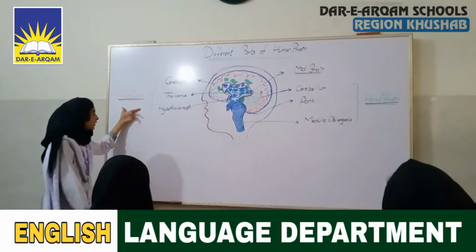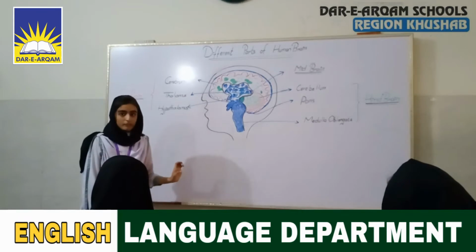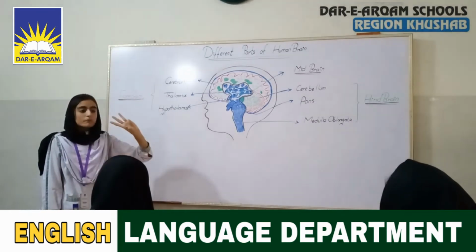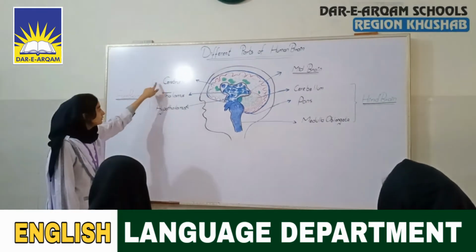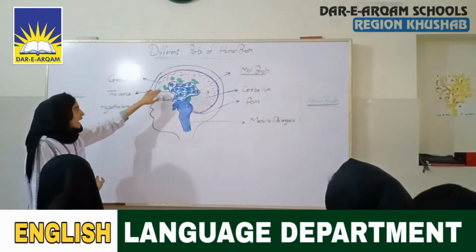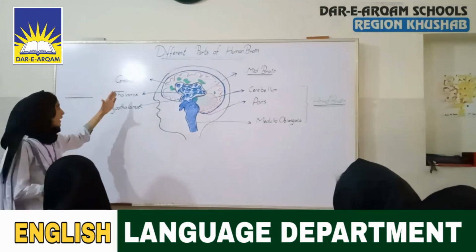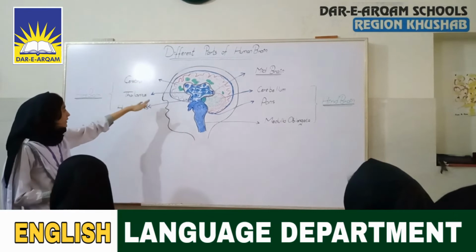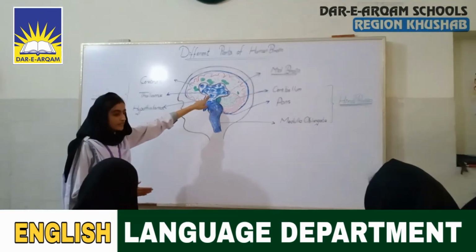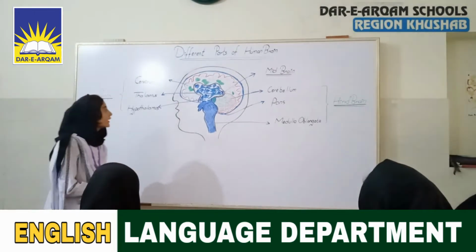First, I will tell you about the forebrain. The forebrain is the topmost part of the brain, and it is divided into three parts: cerebrum, thalamus, and hypothalamus. Here in the diagram, you can see that this structure is the cerebrum, below the cerebrum the thalamus is present, and the hypothalamus is present beneath the thalamus.